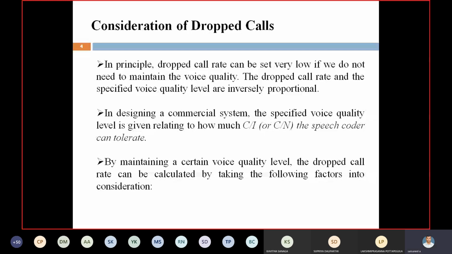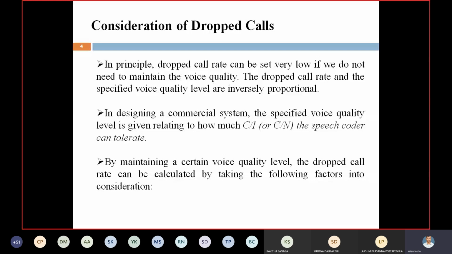When the dropped call rate is high, the system performance is lower, that is, the number of calls suddenly dropping depends upon the system performance. Whenever the dropped call rate is low, the system performance increases. That is inversely proportional. So we have to set the dropped call rate low, to maintain better voice quality.